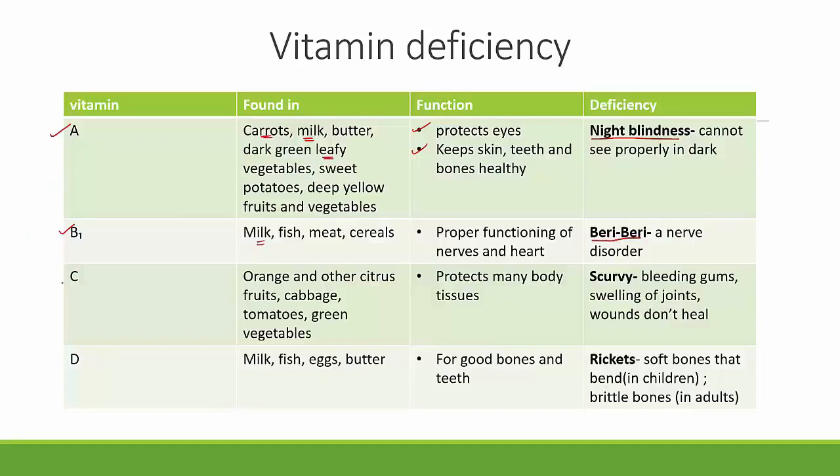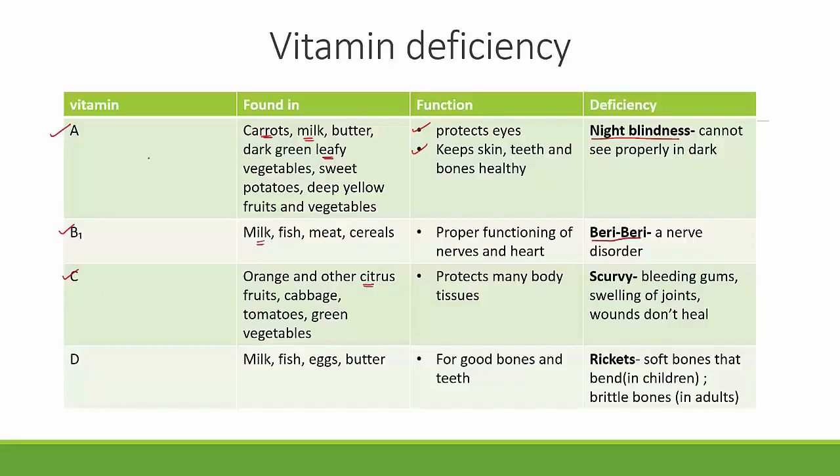We'll move on to the third one, which is vitamin C. You know, C for vitamin C, C for citrus. Vitamin C is found in all citrus fruits like orange, lemon, musambi, and so on. Apart from that, it is also found in cabbage, tomatoes, and green leafy vegetables. This is the only vitamin that is not found in milk.